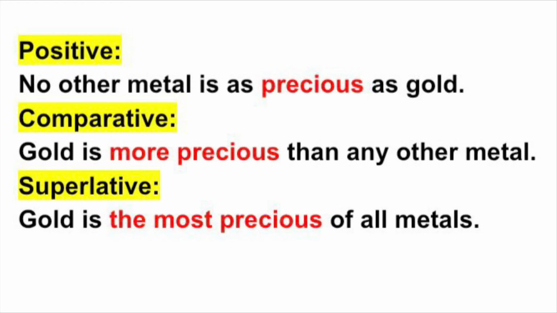Here's an example. No other metal is as precious as gold. This is the positive form because we have as precious as. Gold is more precious than any other metal. This is the comparative form because we have more precious than. And gold is the most precious of all metals. This is the superlative form because we have the, which is the definite article, plus most precious. I hope you are getting through these examples.